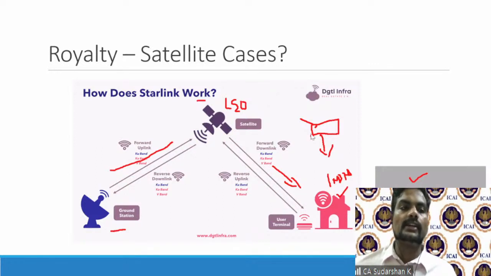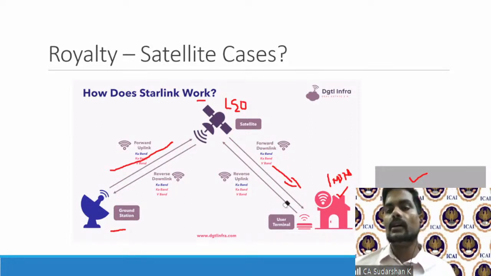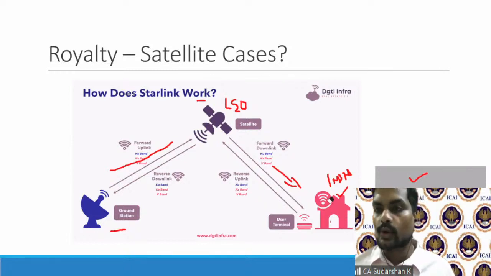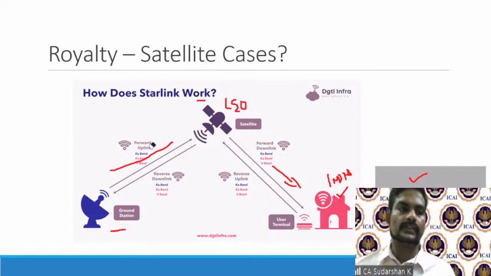But now what Starlink is trying to do is eliminate that, and they are going directly. So you will have straight access. So uplinking from the ground station in Netherlands, the satellite transponder. A transponder is basically receiving and remitting signals. So they'll go there, and then through your user terminal on your terrace or balcony, it will come to your house or your office. Now, the question is, when I make a payment, will this amount to royalty?